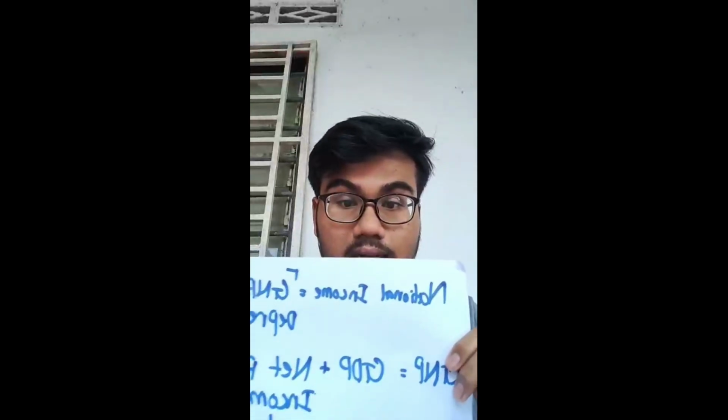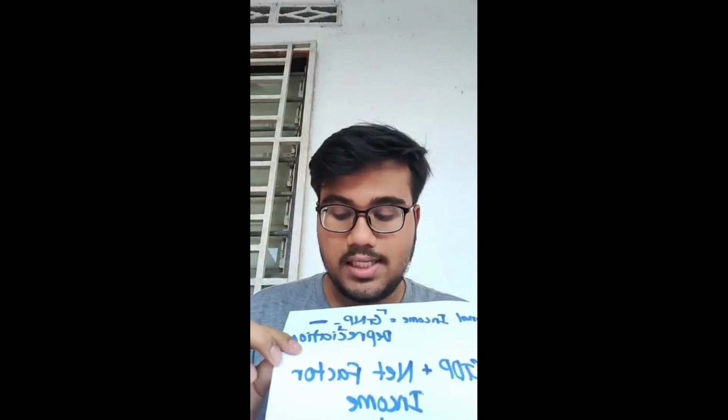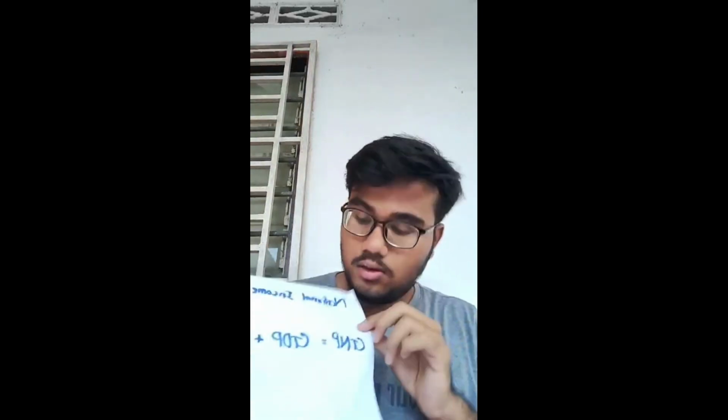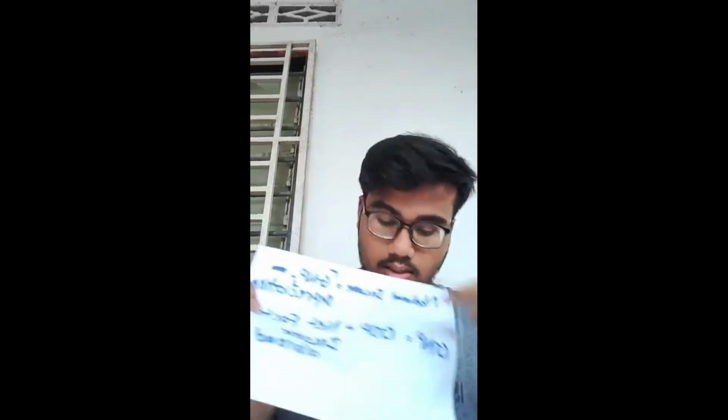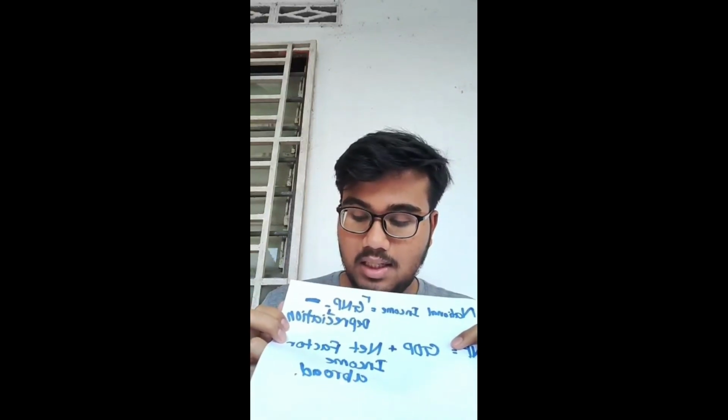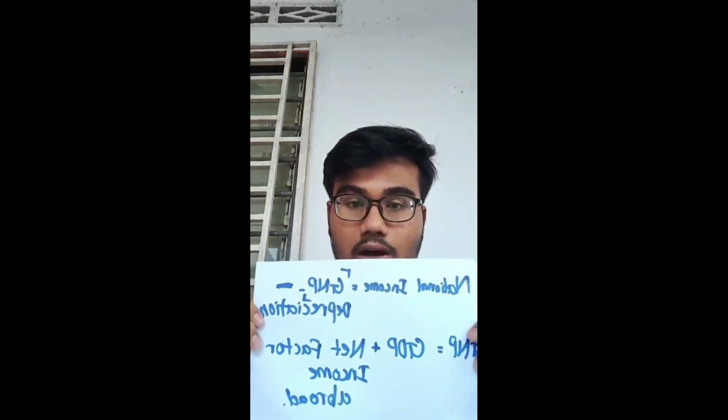For the last question, question number 12, by using the income approach, compute national income. How to compute national income using the income approach? There is one formula: national income equals GNP minus depreciation. So how do we get GNP? We get GNP by GDP plus net factor income from abroad. That's all. Thank you.